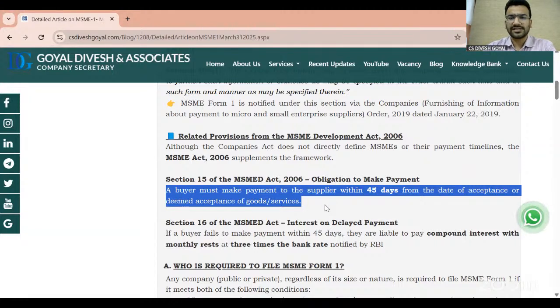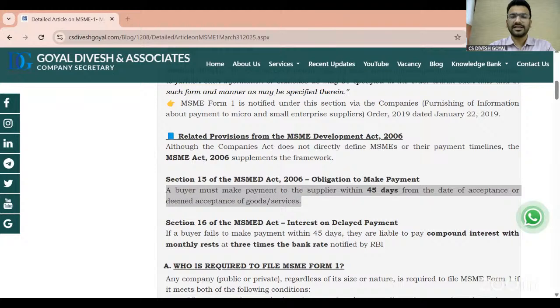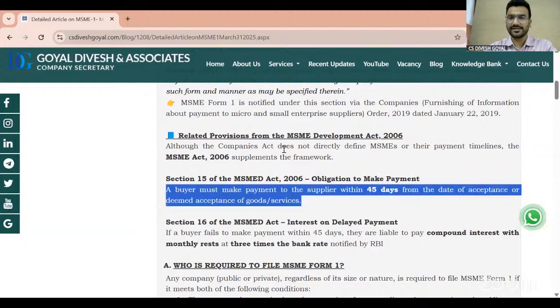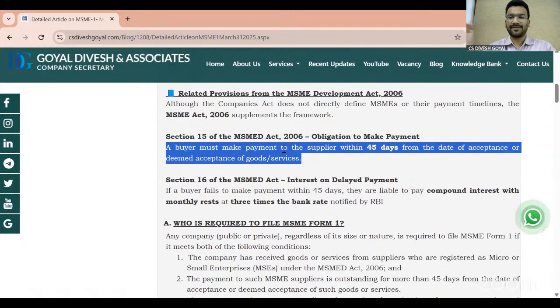As per section 15 of the Act, even if a company enters into an agreement with a vendor for payment after 45 days, they still have to make the payment within 45 days, because that agreement will be void after 45 days. This Act is very particular about the 45 days and payment to the vendor within 45 days. So we have to make sure that if we are entering into any transaction with an MSME vendor, we make payment to such MSME vendor within 45 days. It doesn't matter whether we have an agreement or not, 45 days is the maximum time period within which we have to make the payment.